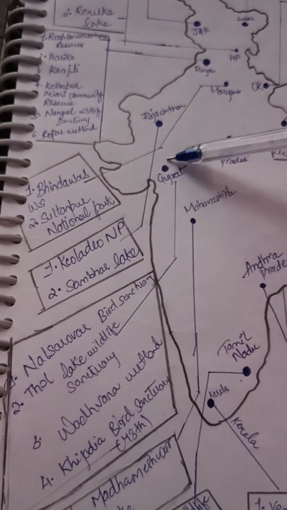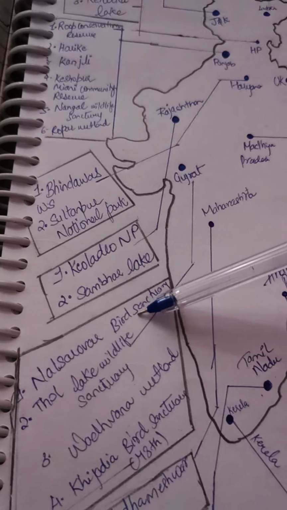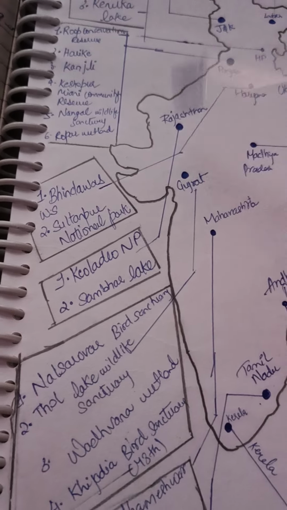In Gujarat we have 4. First is Nal Sarovar Bird Sanctuary.